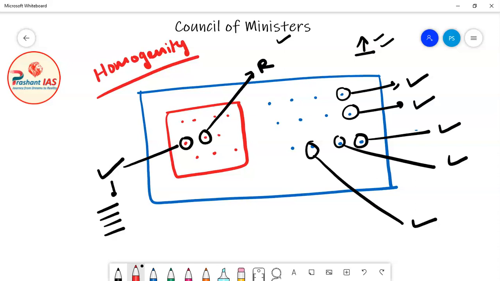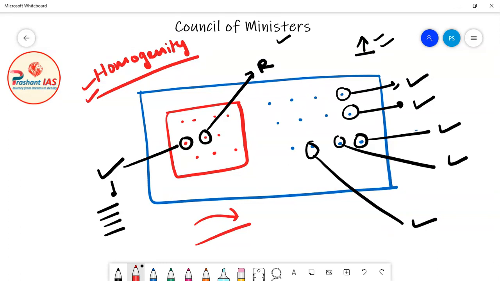Once a decision is taken by cabinet, then it is considered that all the members of council of ministers, whether they are cabinet ministers, deputy ministers, ministers of state, or ministers of independent charge, they all have taken that decision. It means that all the decisions are collectively taken by council of ministers. So this also ensures the homogeneity in the council of ministers. Homogeneity means all the ministers are thinking the same. People will get clear cut orientation of the government, meaning what government thinks.